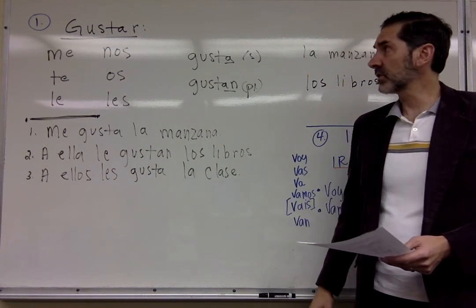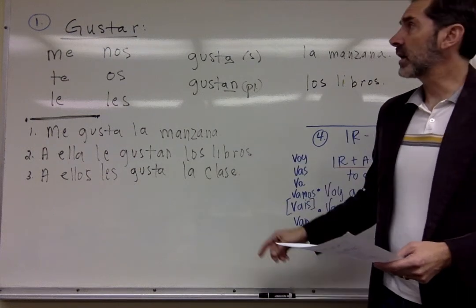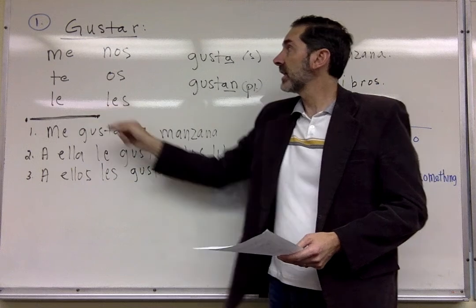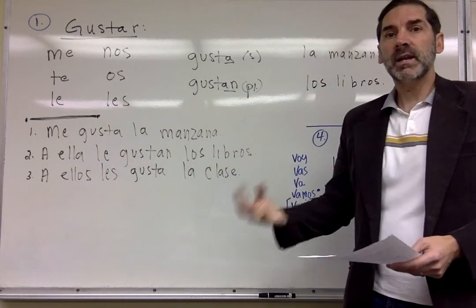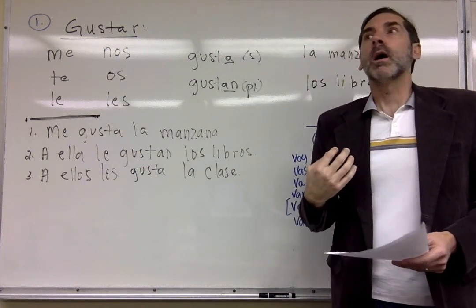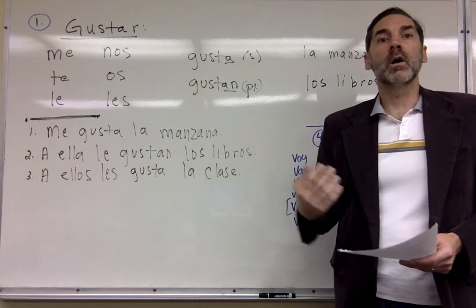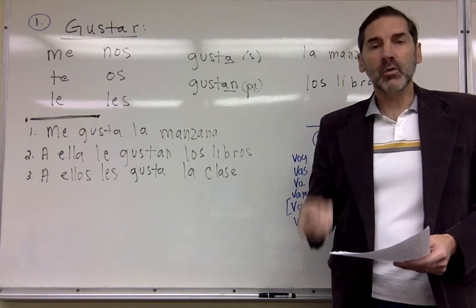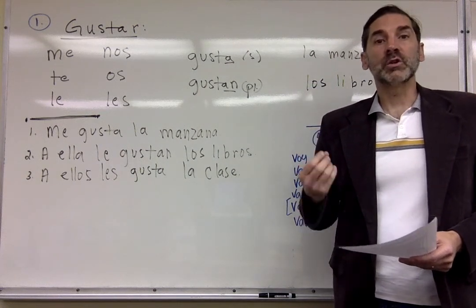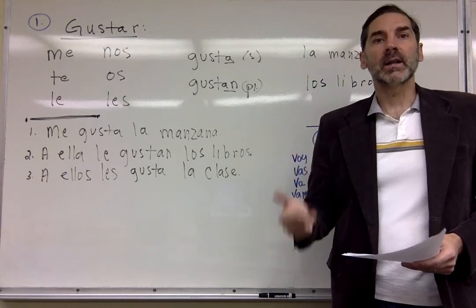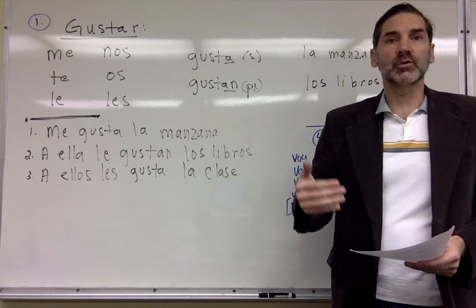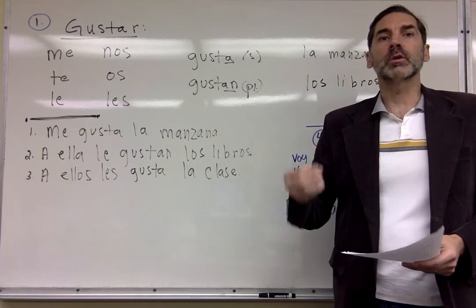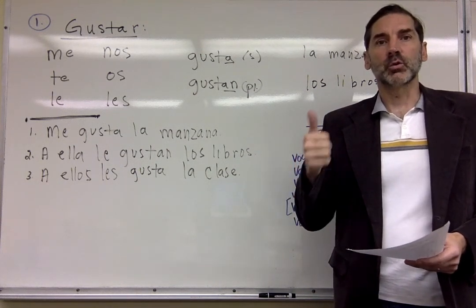All right, so the first thing we notice about gustar is that we lead with an indirect object pronoun. A me, a te, a le, nos, os, les, depending on who is benefiting or losing from the action. All right? We don't use a subject pronoun with the verb gustar. In other words, we do not use a yo, tú, él, ella, usted, nosotros, vosotros, ustedes, ellos, ellas. Instead, we're using indirect object pronouns. All right? That's the first crucial difference.